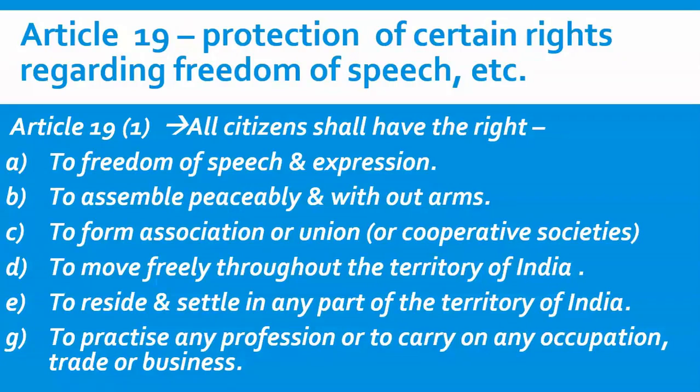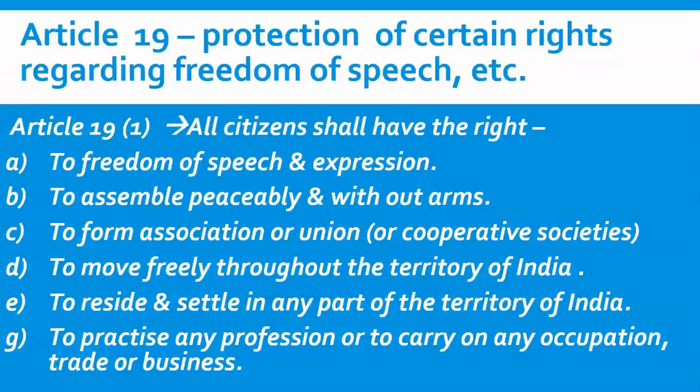D says to move freely throughout the territory of India. E says to reside and settle in any part of the territory of India. And G says to practice any profession or to carry out any occupation, trade or business. Okay. So what is Article 19 Clause 1 Subclause A? So Article 19 Clause 1 Subclause A is all citizens shall have the right to freedom of speech and expression.